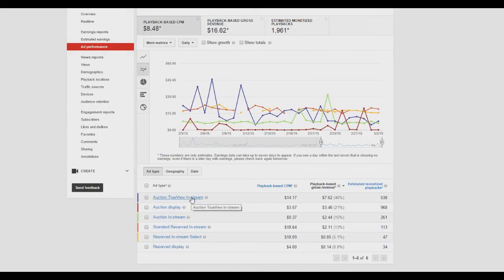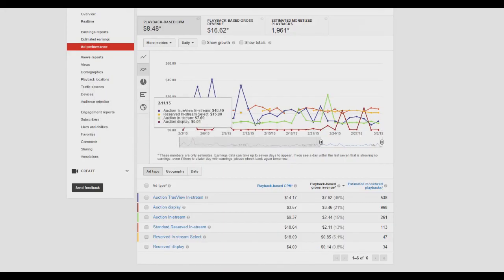And these are just the types of ads you showed. For example, this is the display ad, like the ad at the bottom of the screen. These are the different types of ads and how much they paid per 1,000 displays. You should be able to figure all this out. This is how many you actually showed of each type of ad.